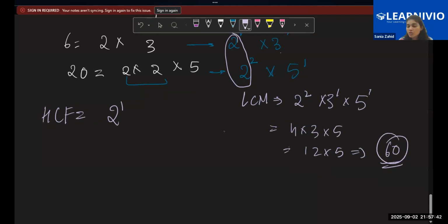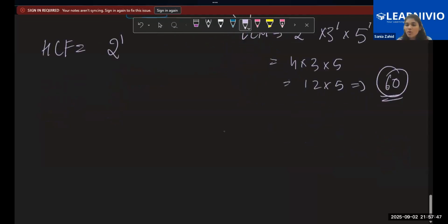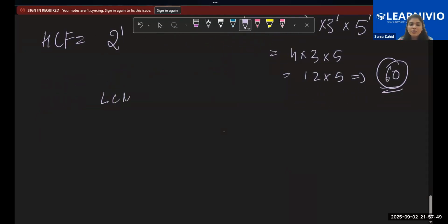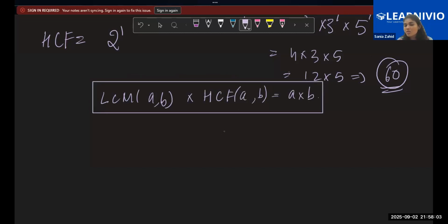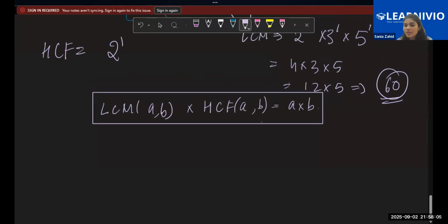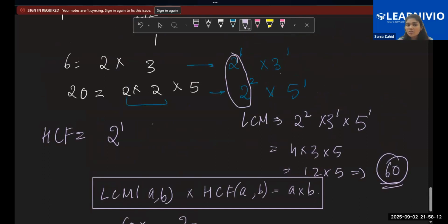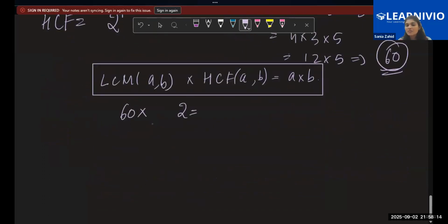Now, children, there is also a method to check your answer on your own. How are we supposed to check an answer? There is a formula that says the LCM of A and B into the HCF of A and B is equal to A into B. A and B are the two numbers. The LCM is 60, multiplied with the HCF, is equal to A into B. The two numbers are 6 and 20.